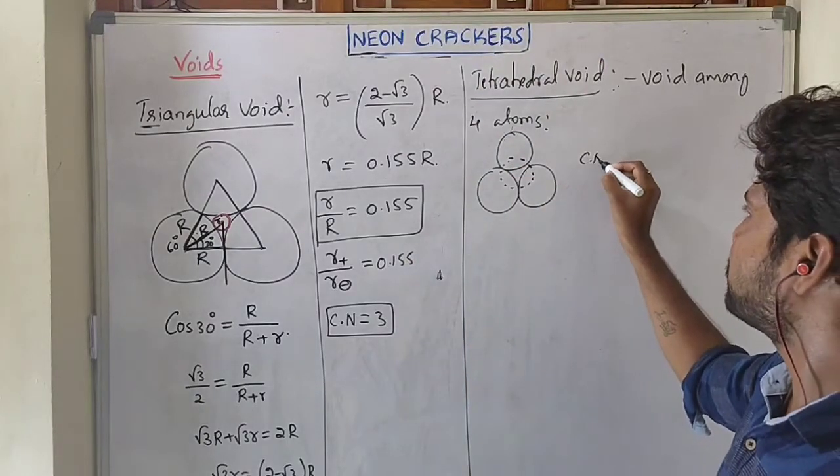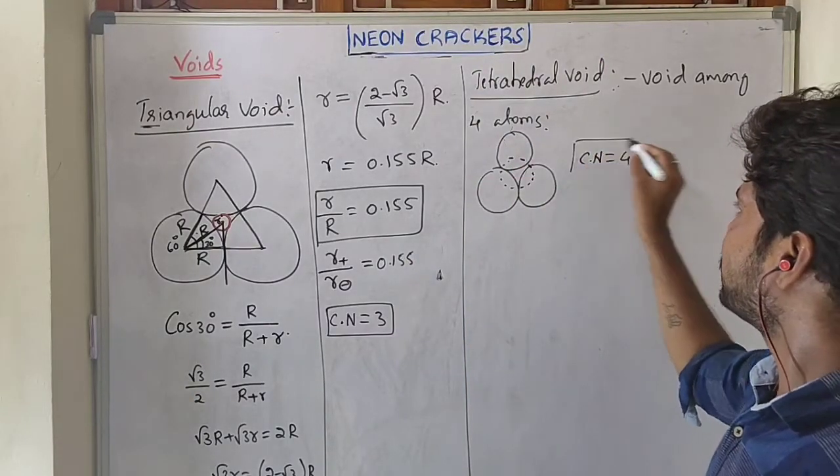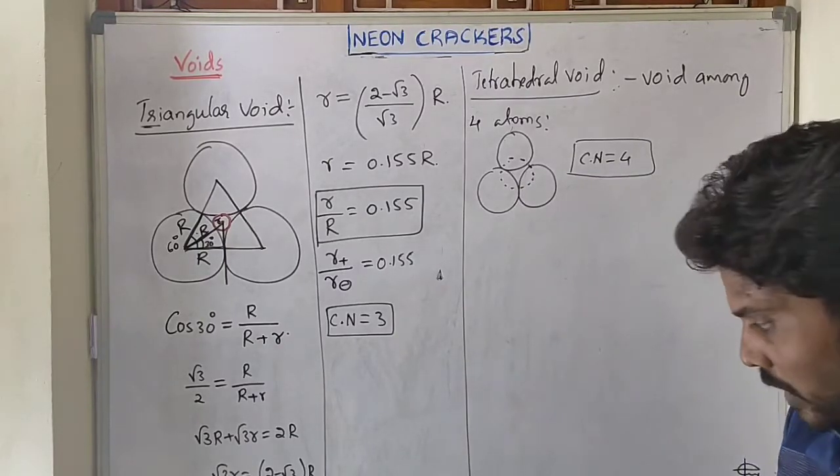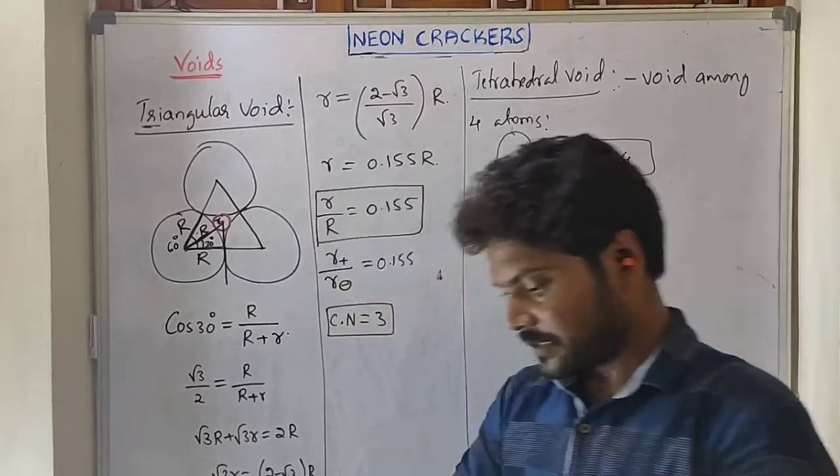This cavity is directly connected with 4 atoms, 3 atoms on the ground and 1 atom on top. So what is the coordination number of the tetrahedral void? It is 4. Now how to draw that one? How to simplify this?